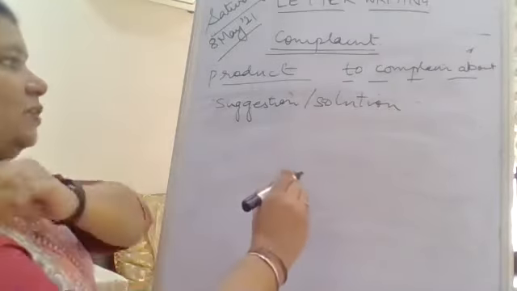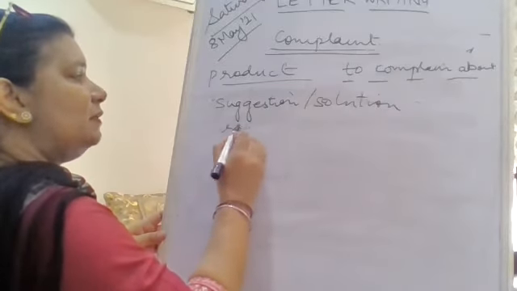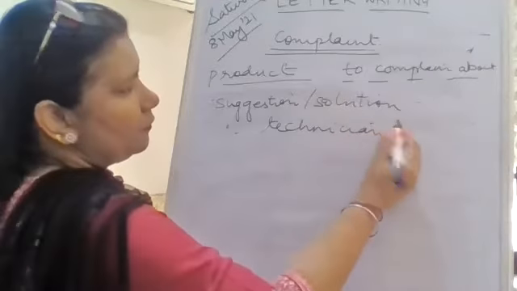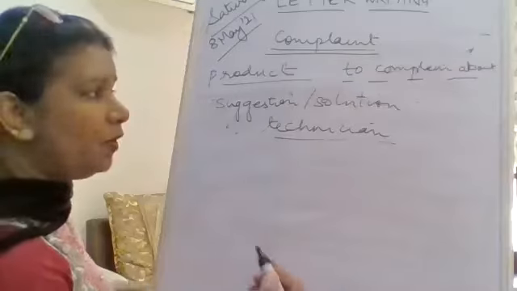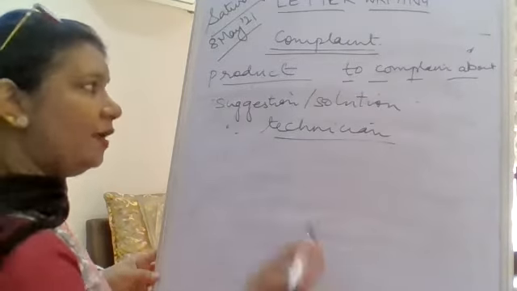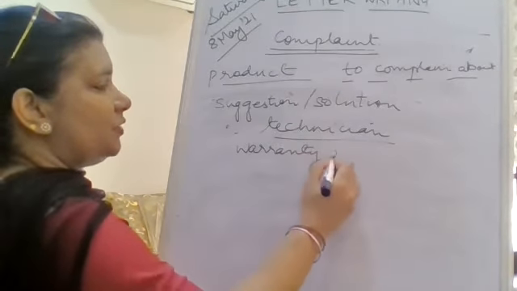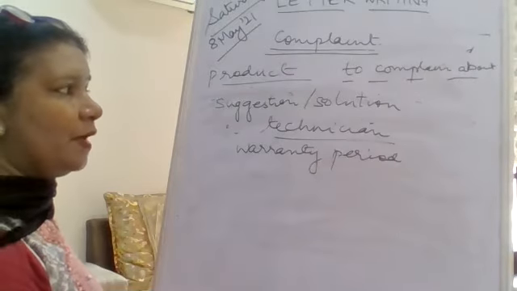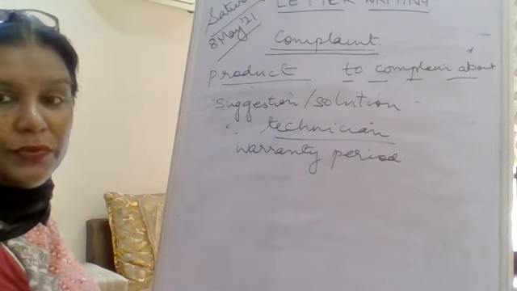So what is the solution? You are going to ask the technician to come to rectify the fault, okay? Or they can come home, or you can take your laptop over there and get the problem fixed. And you are going to say that it is still in the warranty period. Naturally, it is hardly two weeks or a month old gadget, or electrical appliance, or whatever product you have bought, okay?